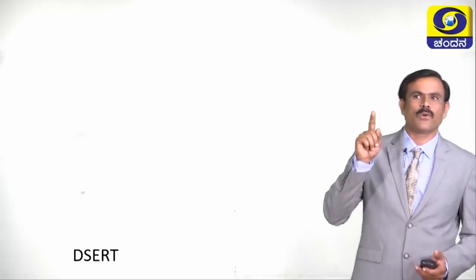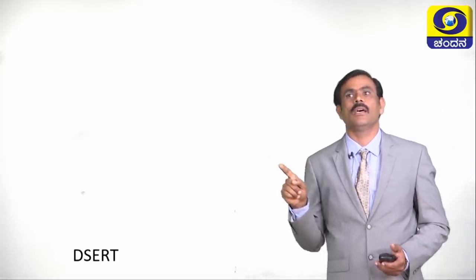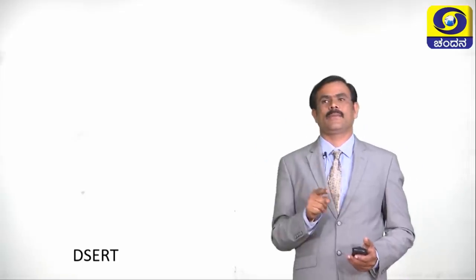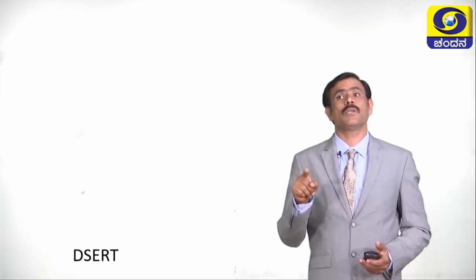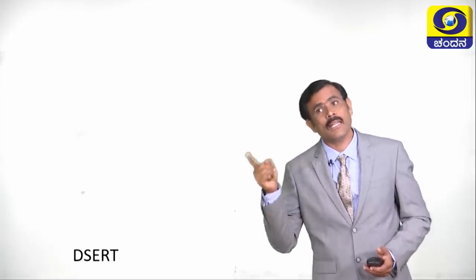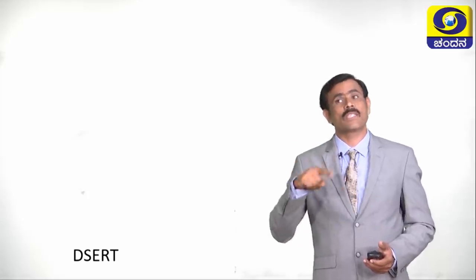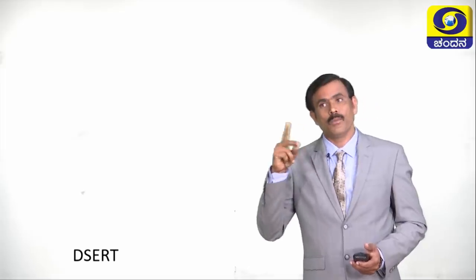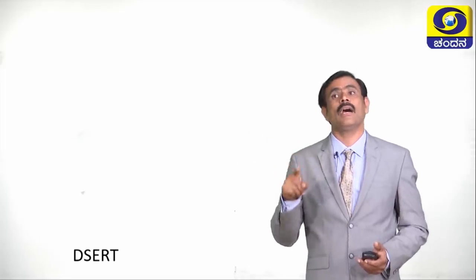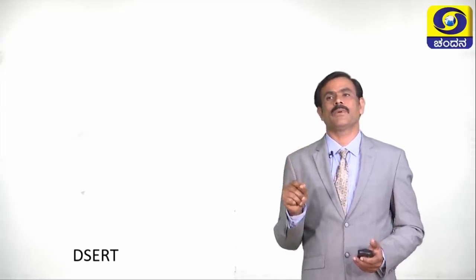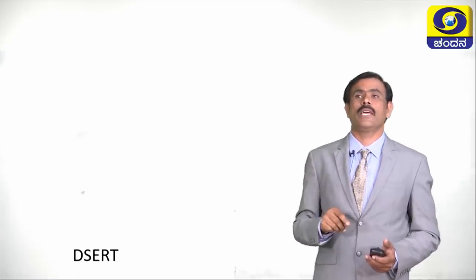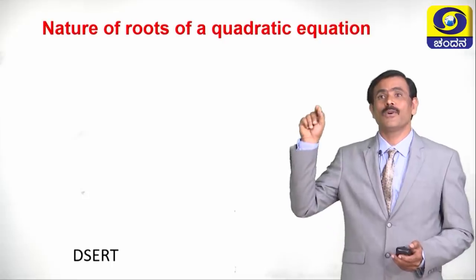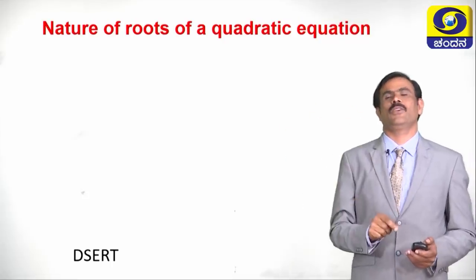Children, if the quadratic equation is solved, sometimes we are going to get the roots like this. Sometimes both are real and equal. For some equations, we may get roots that are both real and distinct. Some equations do not have real roots. Now, let us discuss the nature of roots of a quadratic equation.